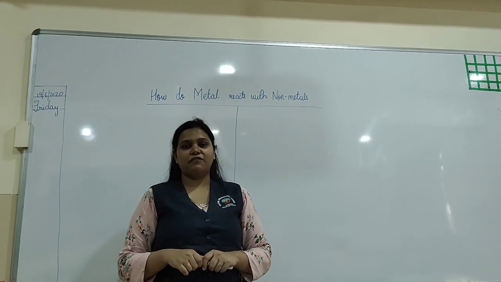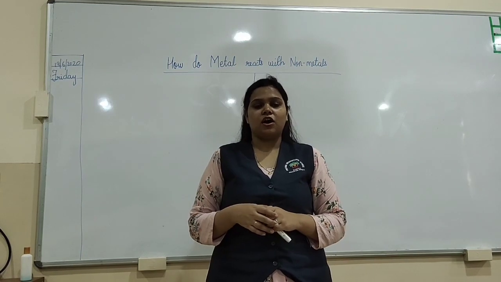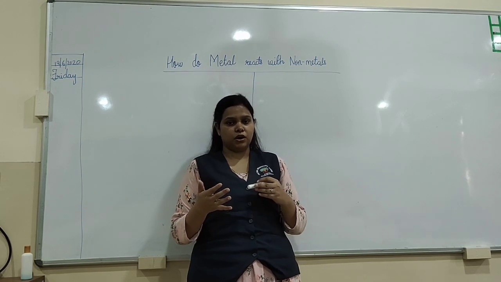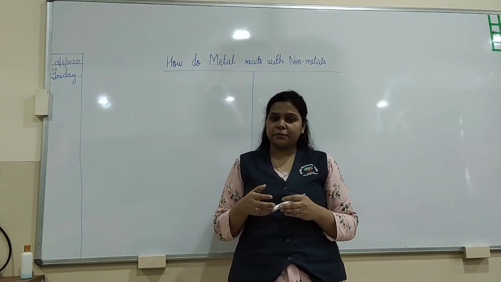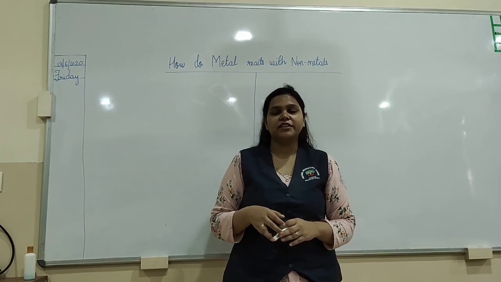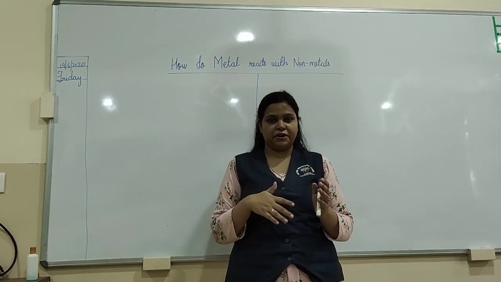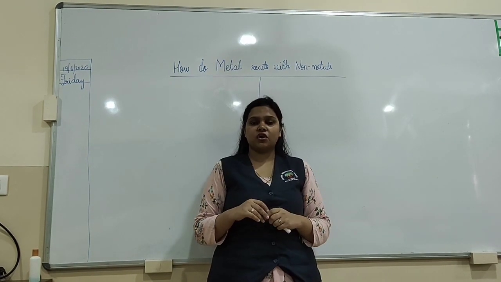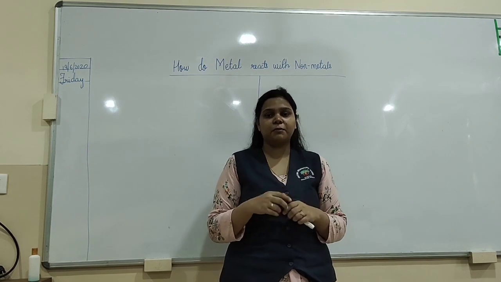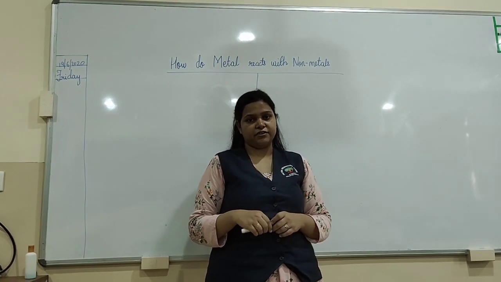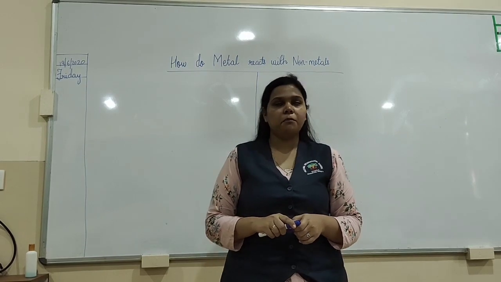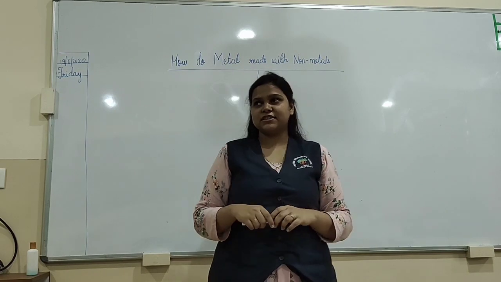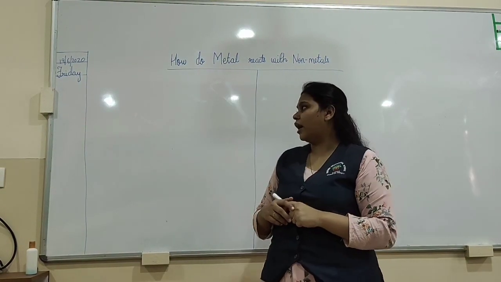Good morning, students. Now we come to the third part of the chapter metals and non-metals. Till now we have studied what metals are, their chemical and physical properties. Then we saw how metals and non-metals react with oxygen and with water. We also saw the reactivity series of metals and how reactive they are. Today we are going to see how metals and non-metals react with each other. Let us go through this topic through an example.